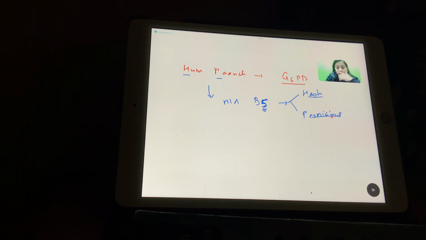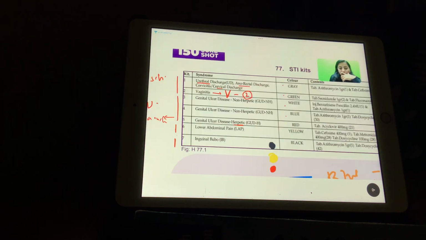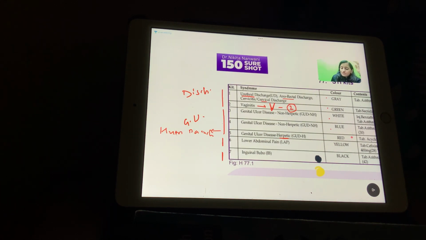Next one, what we were seeing here. So similarly here, herpes wala is 5. So 3 and 4 are non-herpetic. What is the difference between 3 and 4? In the 3 and 4, 4 is the one where the patient is allergic to penicillin. Remember, allergic, A is like 4. Many times we have seen Anderson's, glycogen storage disorder type 4, Alport's, collagen type 4. So allergic is 4. Allergic to penicillin, otherwise non-allergic.